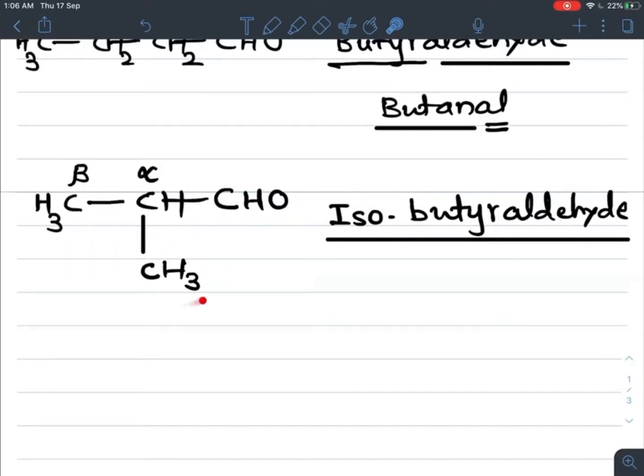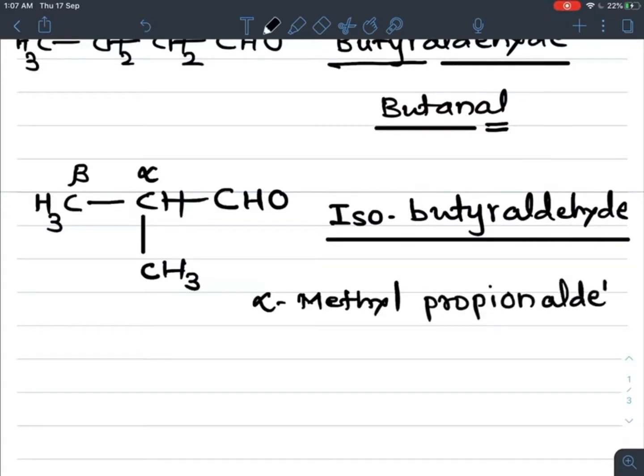For these remaining three carbons, propionaldehyde. So alpha-methylpropionaldehyde is the other common or trivial name of this aldehyde.